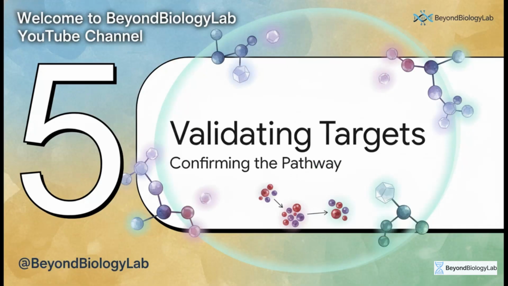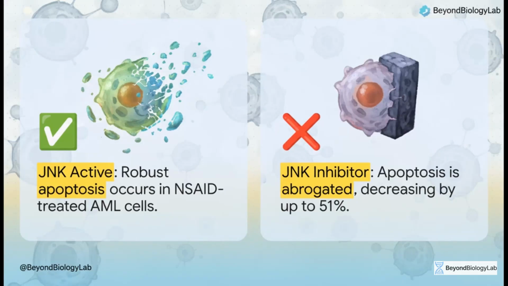Section 5. Validating the molecular target. To confirm that JNK was truly the linchpin of this entire process, researchers introduced a specific JNK inhibitor, SP600125, to the NSAID-treated cells. By applying this inhibitor, the pro-apoptotic potency of the NSAIDs drops significantly. In THP1 cells, apoptosis decreased by up to 51%. In primary patient samples, it dropped by an average of 26 to 40%. This proves that JNK activation plays an integral, indispensable role in executing this targeted cell death.